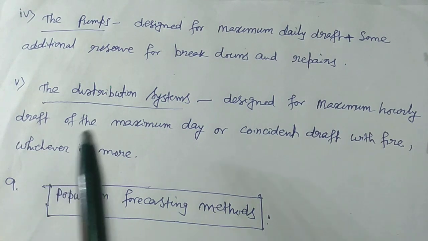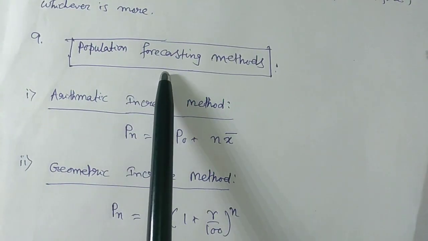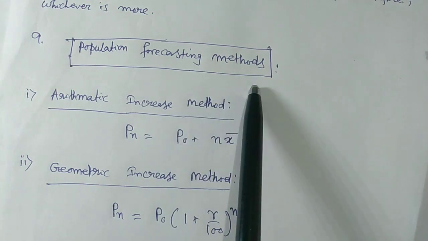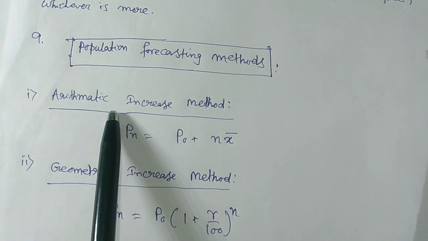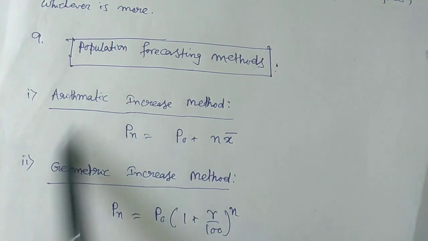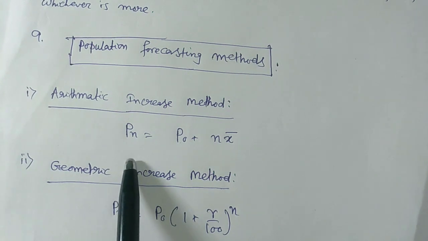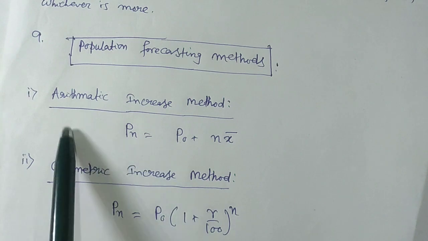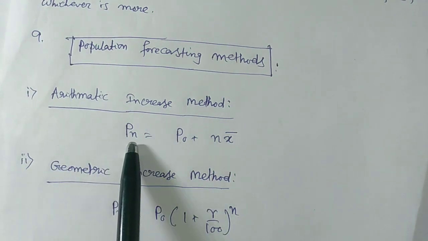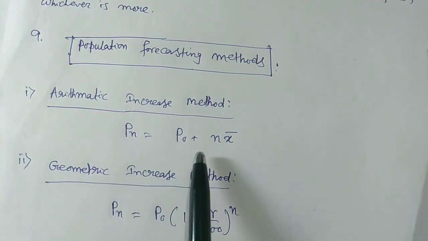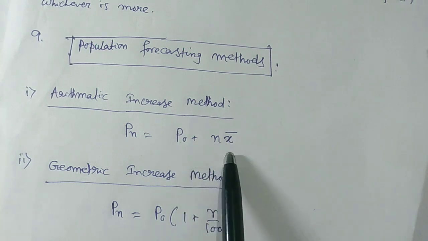Now number 9, the last topic for this chapter, population forecasting methods. There are so many population forecasting methods, but I have listed whichever are important for any examination. First one is the arithmetic increase method: Pn equals P0 plus n x bar. I am telling you what Pn, P0, n, and x bar are.